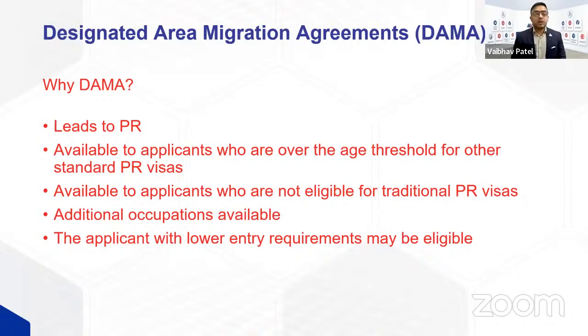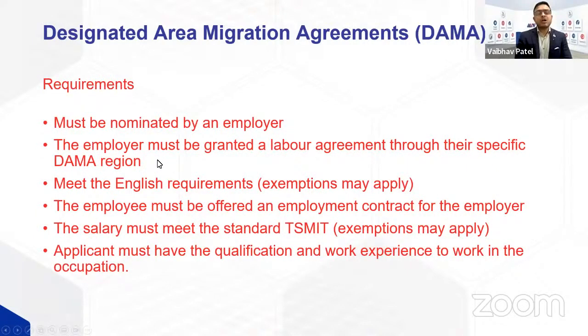Now, DAMA is also available to applicants who do not meet the age requirement, depending on the areas. You can also apply for a permanent visa after completing certain years of employment with the company under 186, and the applicant can also request a lower English language requirement, less work experience, and a lot of exemptions that you can opt for under DAMA agreements. Again, your employer must obtain a DAMA agreement before you can apply for the visa. So they will have to apply for an agreement, nomination, sponsorship, and then your visa application.